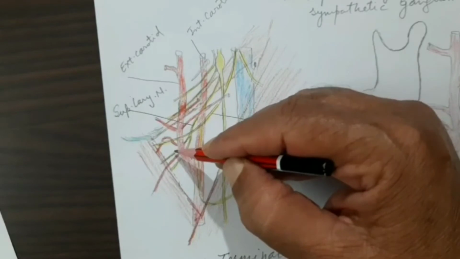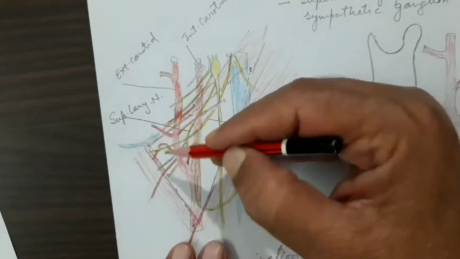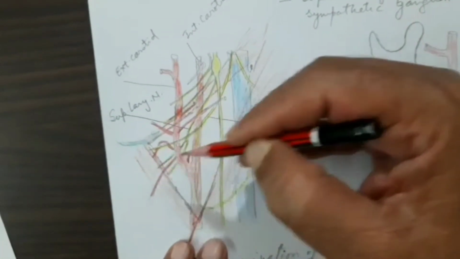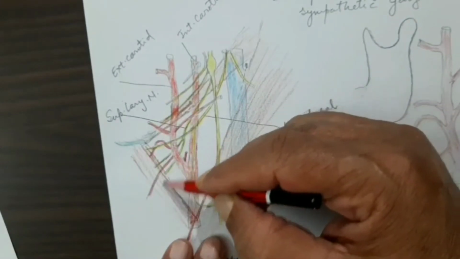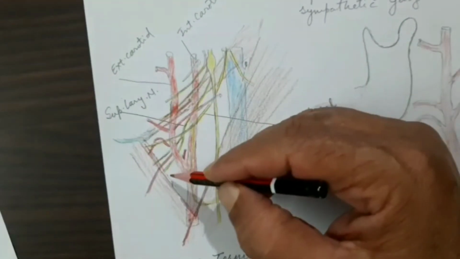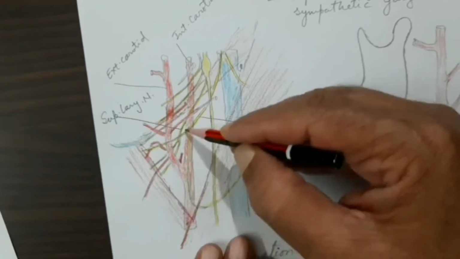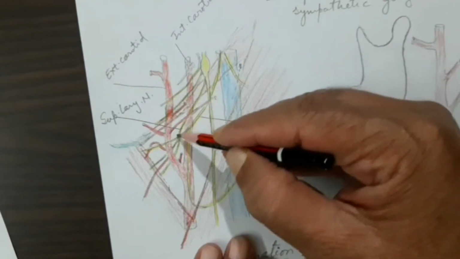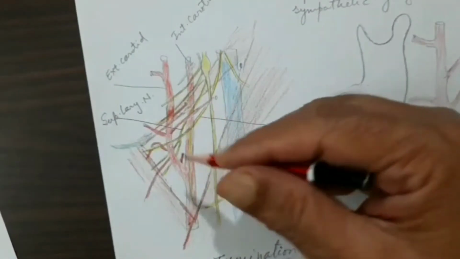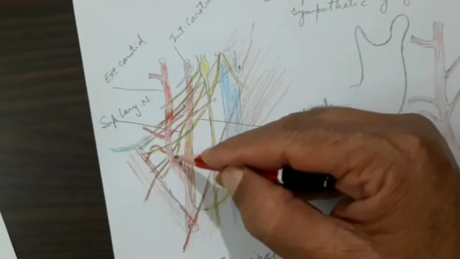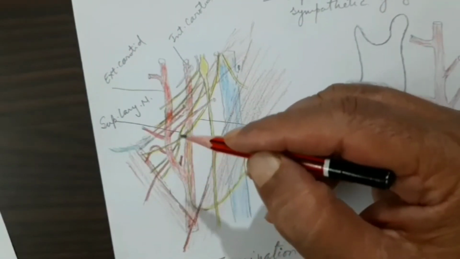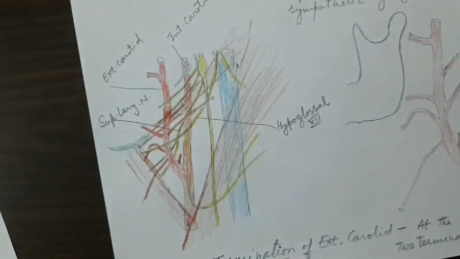Internal laryngeal will pierce the thyroid membrane and go inside the larynx, while external laryngeal will remain superficial to supply the cricothyroid muscle. See this external carotid, and posterior to it both the nerves are there, branches from the superior laryngeal are going.